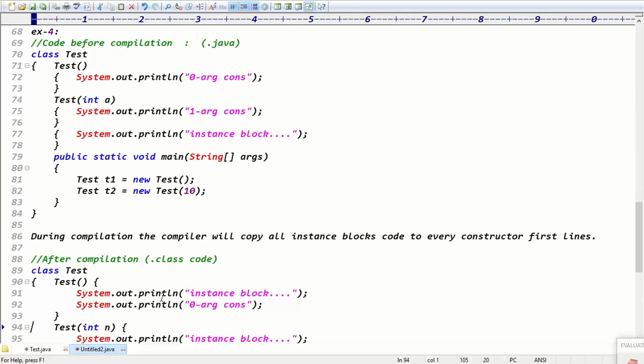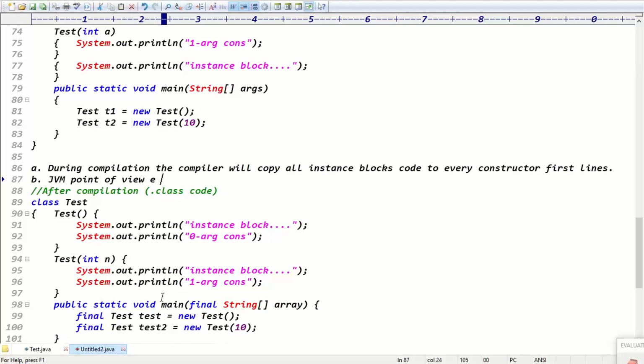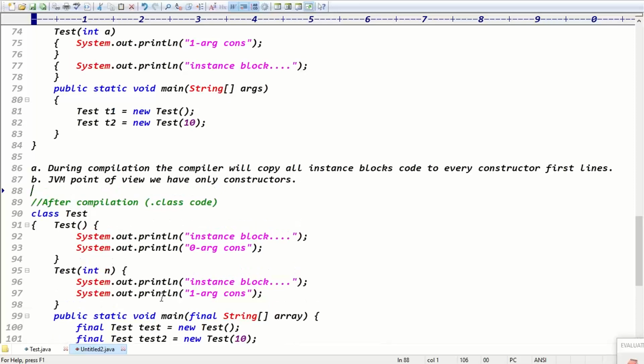So from the JVM point of view, which concept do we have? Only the constructor concept. We have only constructors.